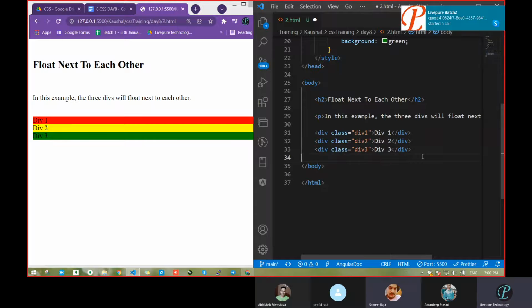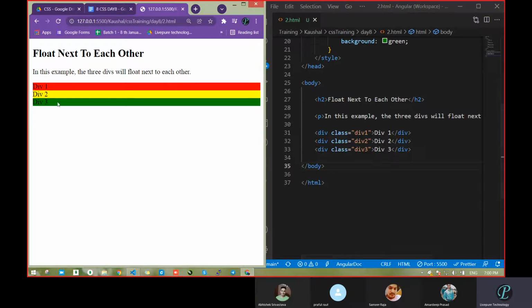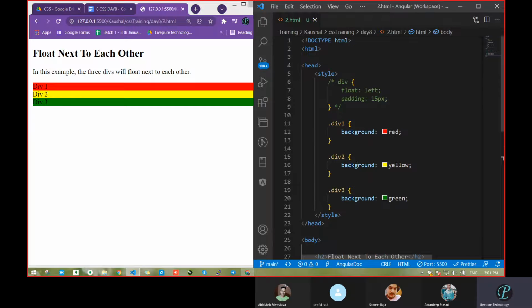So what happened here? Div 1, div 2, div 3. The three things are there and they are placed below each other, correct? Because those are divs. What I want is not to place them like this. I want to place them next to one another. Okay, I want to place them like that. What we had done? We had passed three things here.